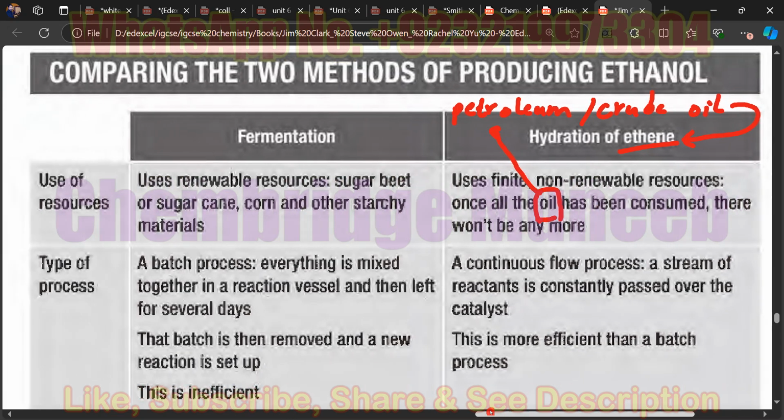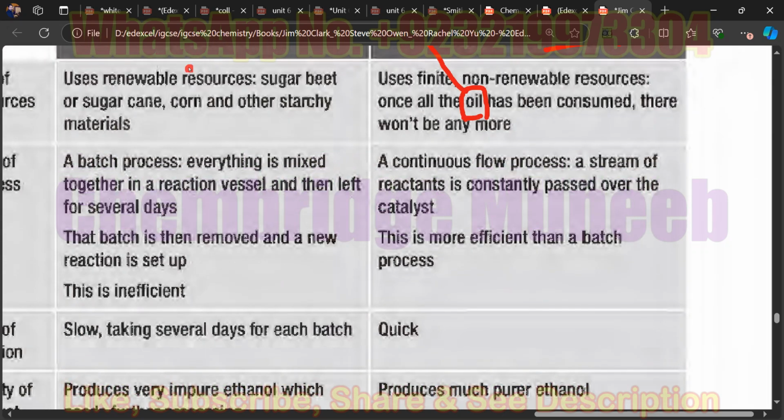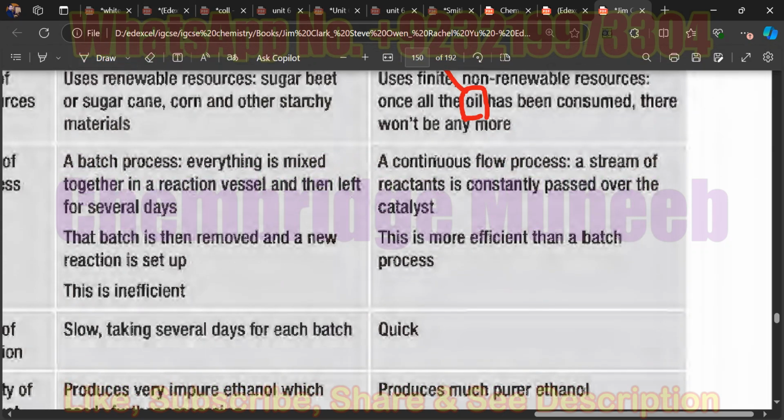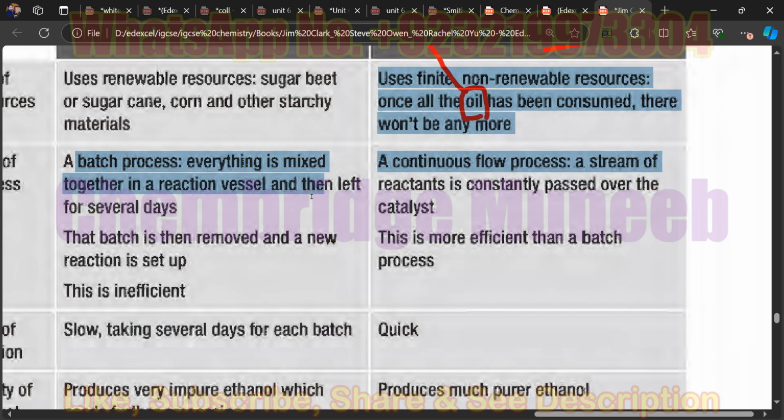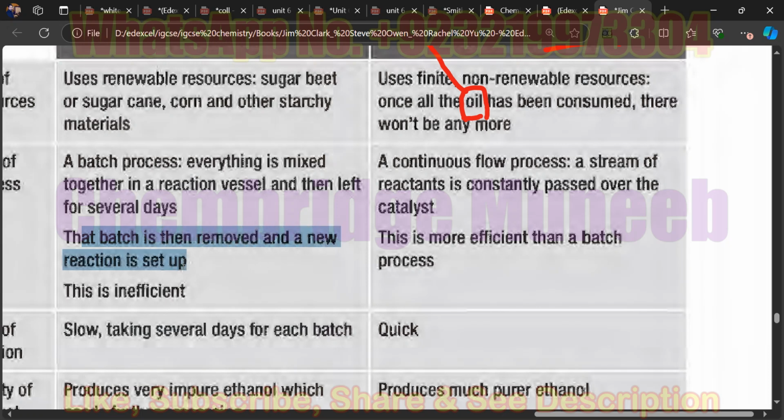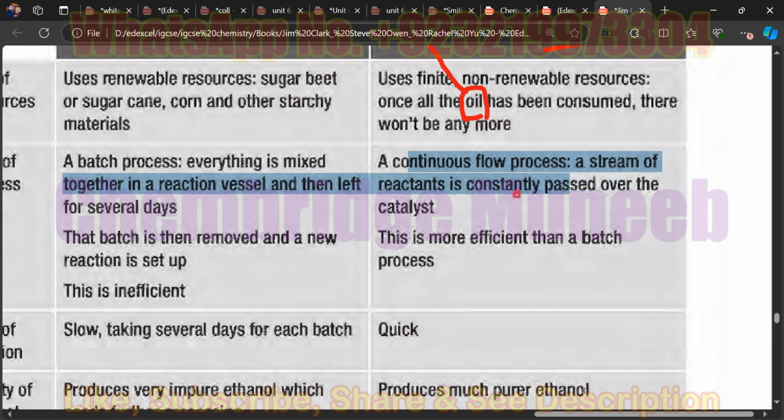Then we have the type of the process: batch process versus continuous flow process. What happens in batch process? Everything is mixed together in a reaction vessel and then left for several days. That batch is then removed and a new reaction is set up. This is inefficient, so it is used for a limited time. On the other hand, in continuous flow process, a stream of the reactants is constantly passed over the catalyst, and this is more efficient than the batch process.